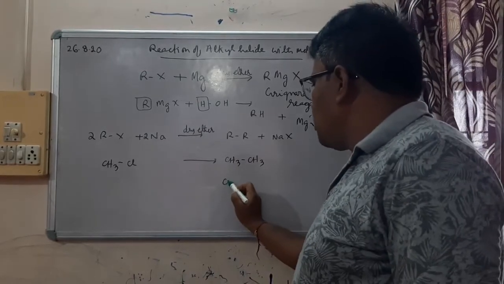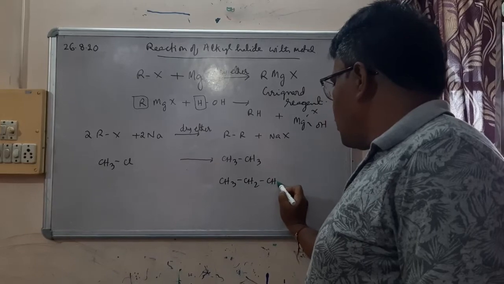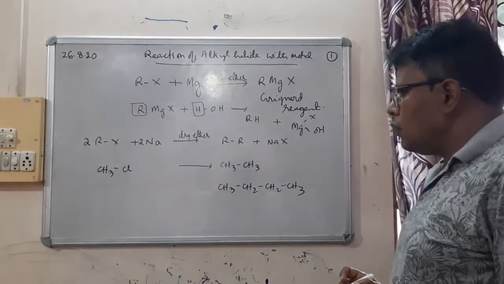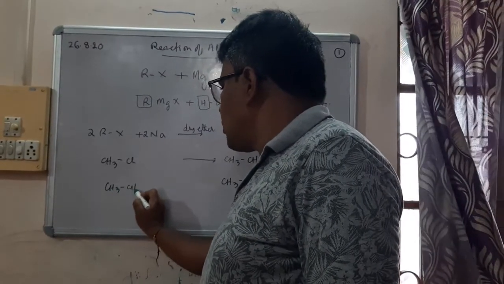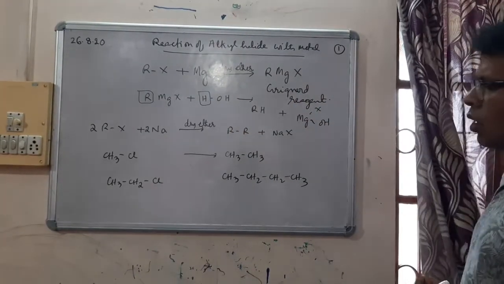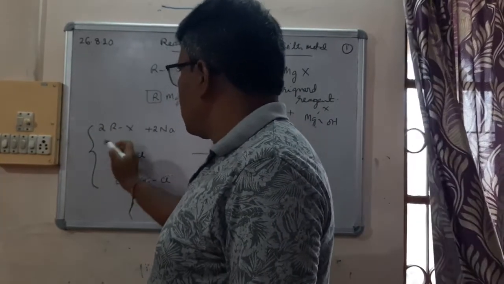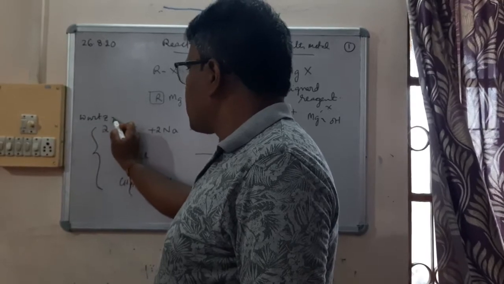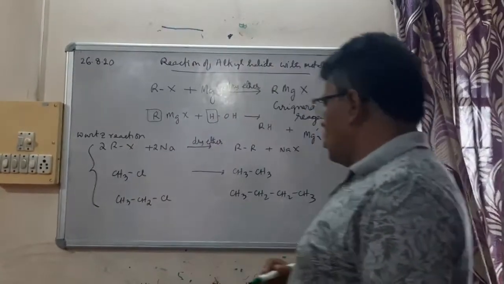If we want to prepare it by this reaction, the halo compound that we have to take is the chloro compound. And this reaction has a name. It is a name reaction. It is called Wurtz reaction.